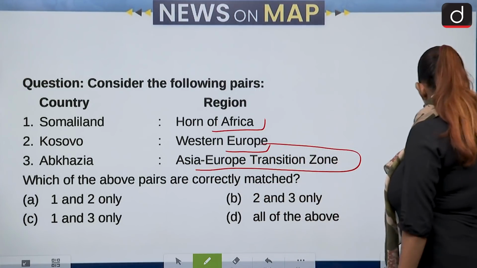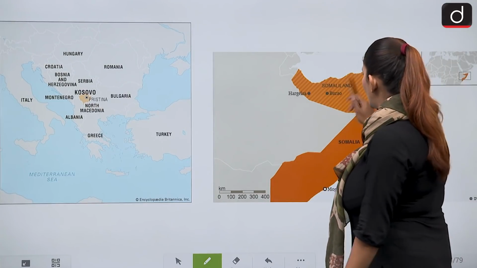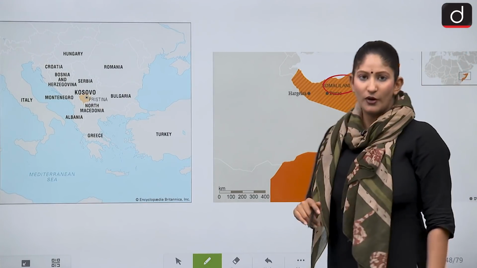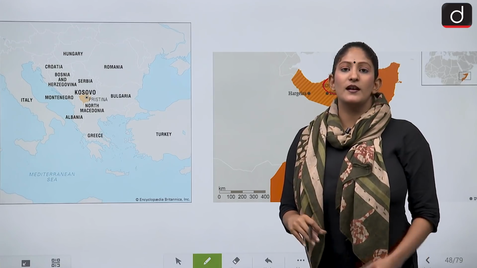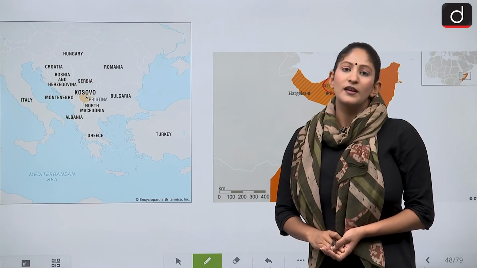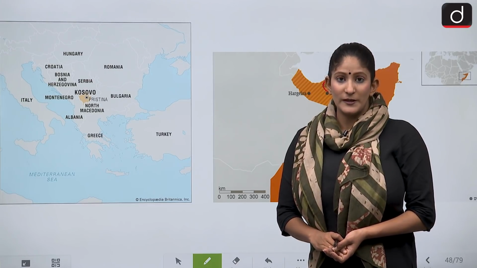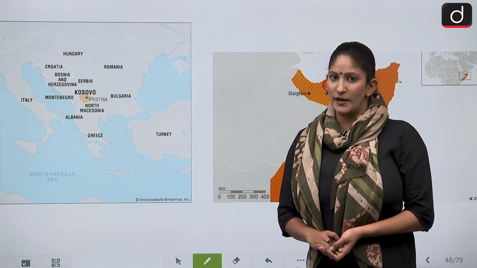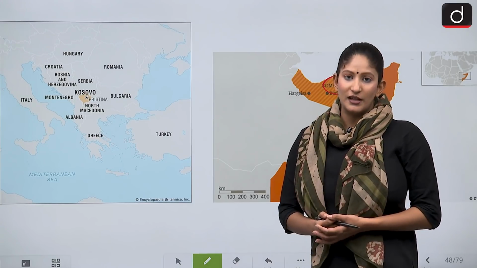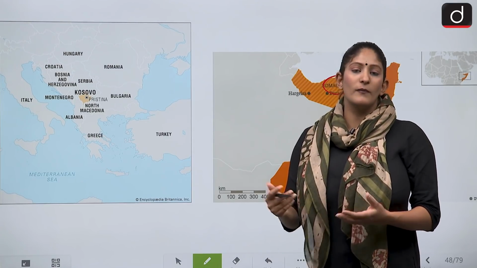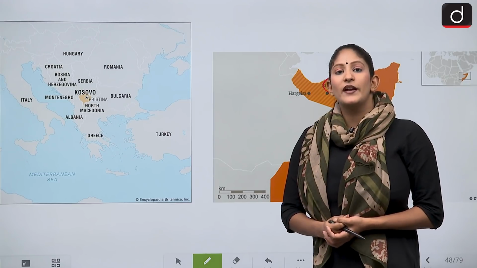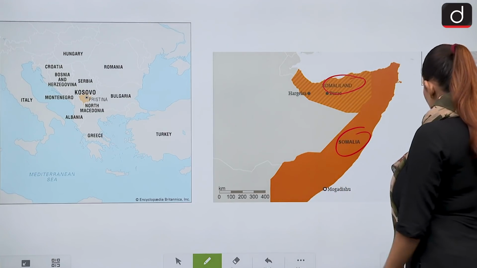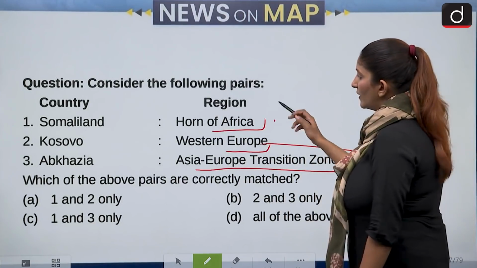Let's see them. Somalia is yes. If we see Somalia here, it is in a part of the Horn of Africa. The Horn of Africa is a group of 4 countries, and that includes Djibouti, Somalia, and Eritrea plus Ethiopia. These countries are culturally and historically interrelated, that is why they are a huge part of the Horn of Africa. And Somaliland, you see, is a part of the Horn of Africa in Somalia.